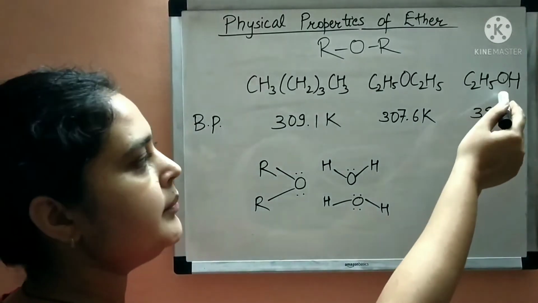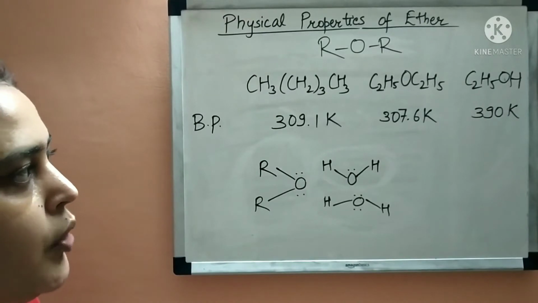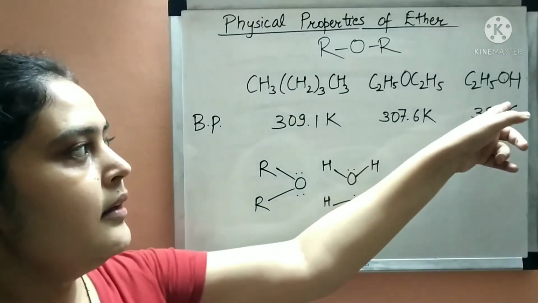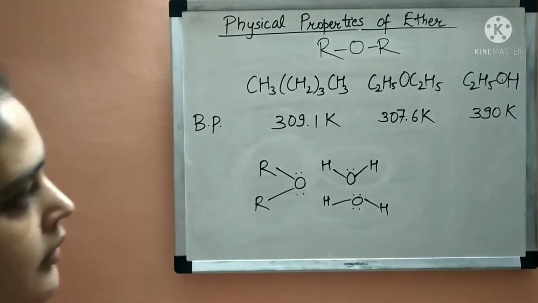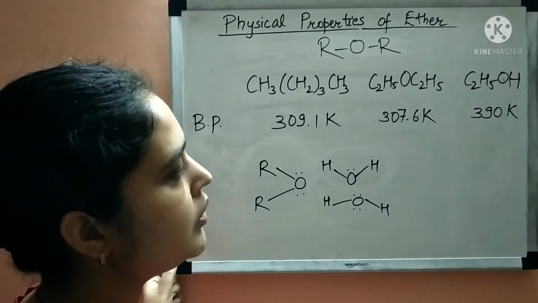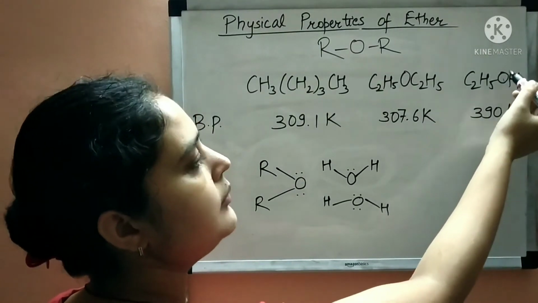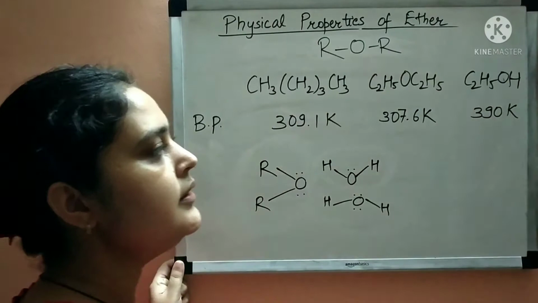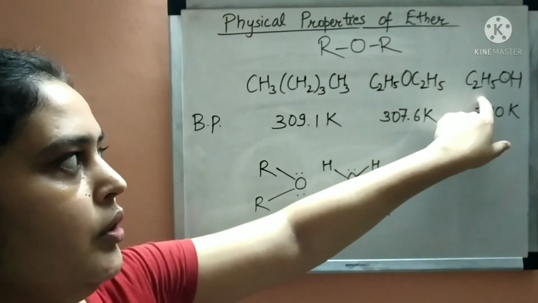Because it can make intermolecular hydrogen bonding. What is intermolecular hydrogen bonding? We have already studied it in the video on physical properties of alcohols. Intermolecular hydrogen bonding is when the oxygen atom of an alcohol makes hydrogen bonding with the hydrogen atom of another alcohol molecule.